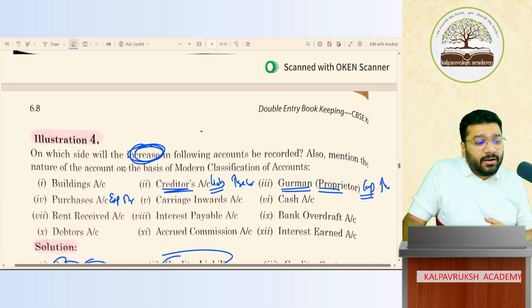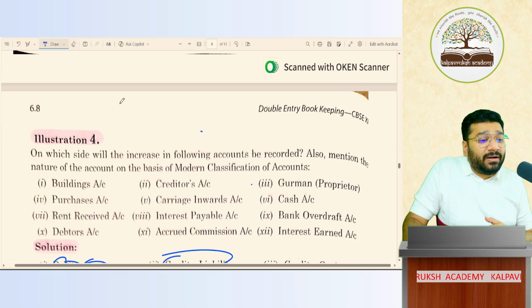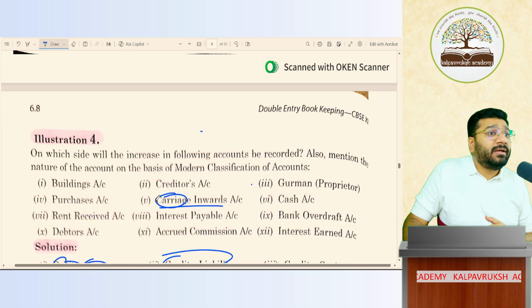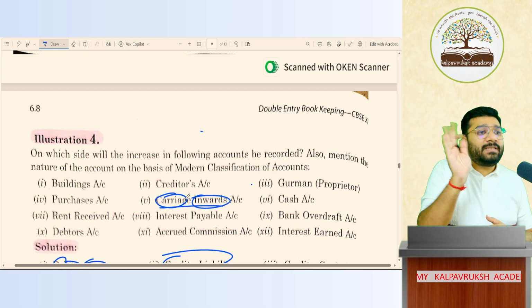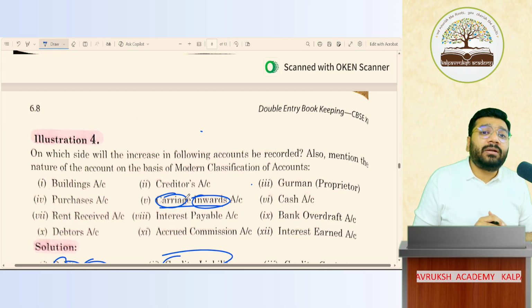Any problem so far? Next is carriage inward. Carriage means transportation charges. Inward, outward, what is meant by it? I have not told you. I will teach you in the final accounts. Got it, not got it?